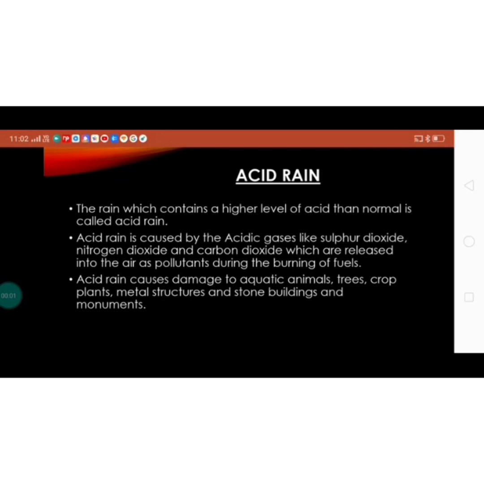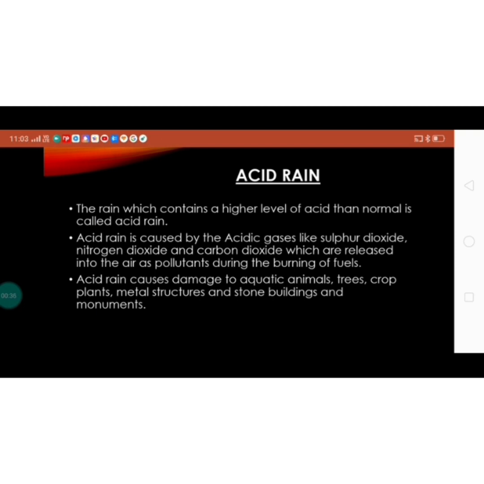That means acid rain. You must have heard about acid rain, and acid rain is damaging the shine of the Taj Mahal. These are common things you may have heard about, or you have seen on the internet or news also. So what is this acid rain? The rain which contains a higher level of acid than normal is called acid rain.